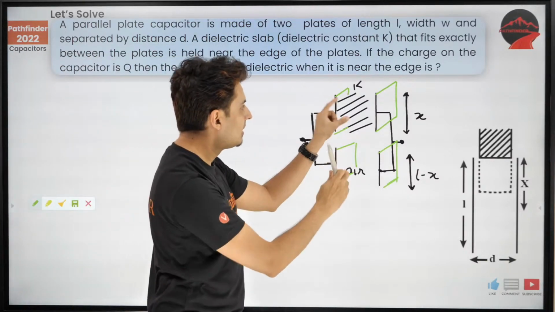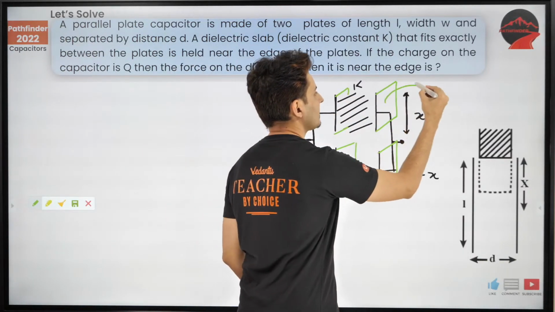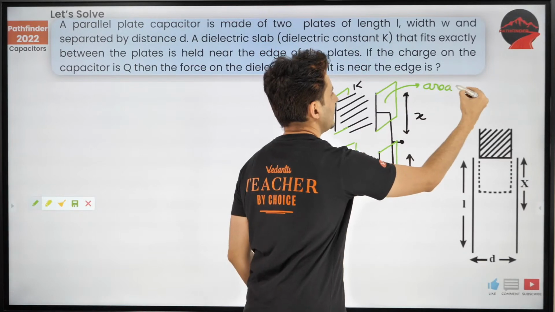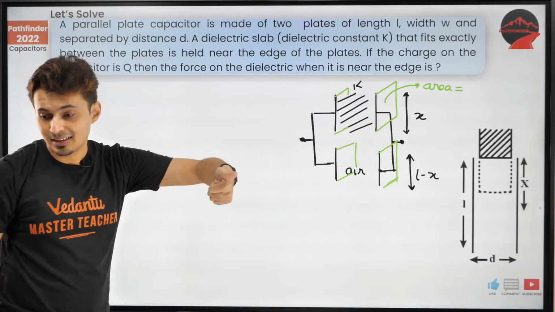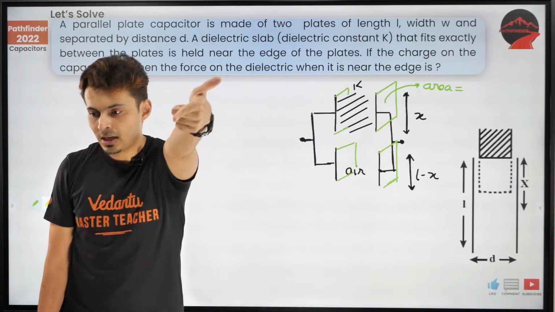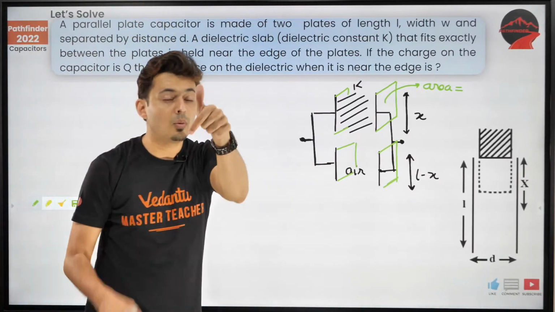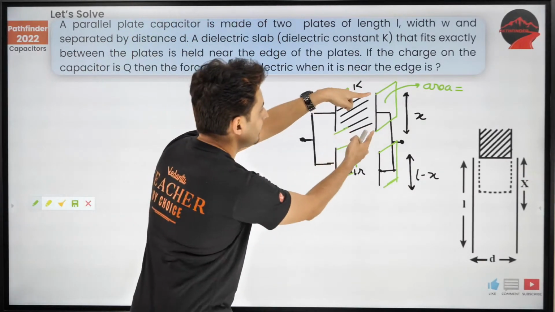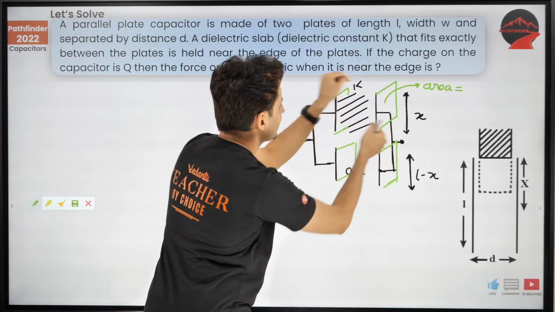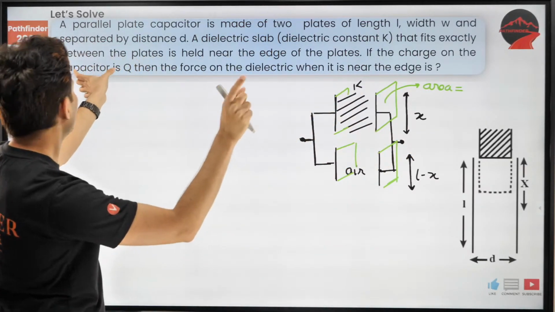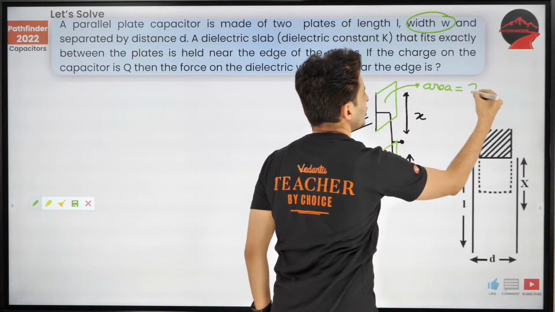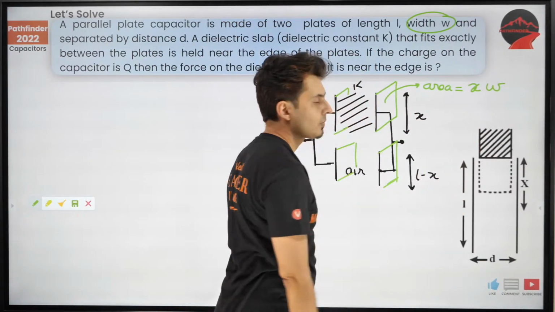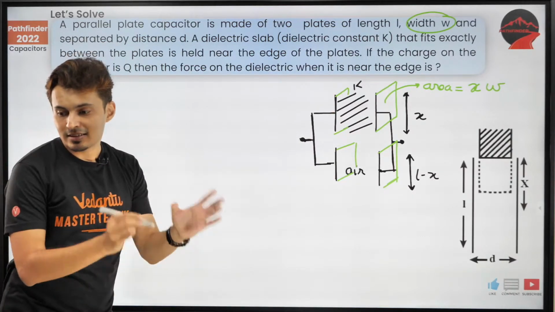These are the plates. So guys, can you think what is the area of this plate? Because for capacitance I need area. What's the area of the plate? Height into breadth. Height is x. What is the breadth? I think it is given. Yes, the width is w. So shouldn't it be x into w? This area will be x into w.